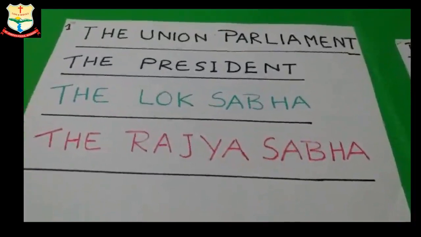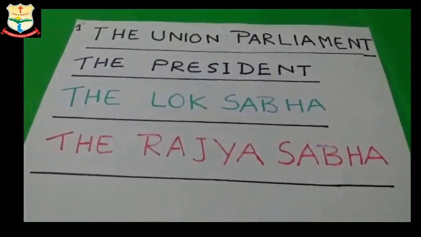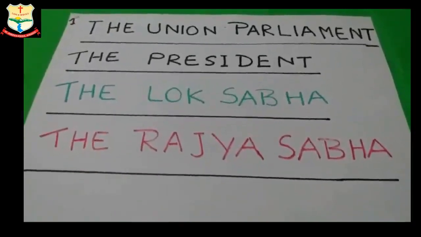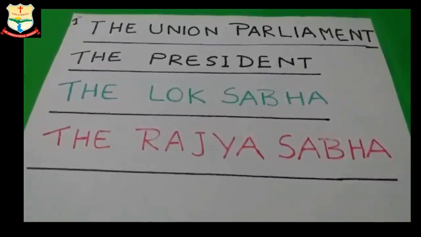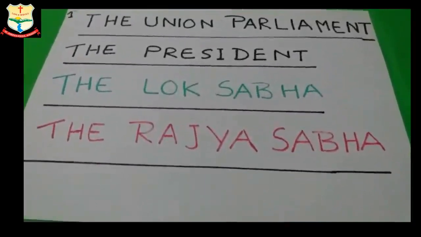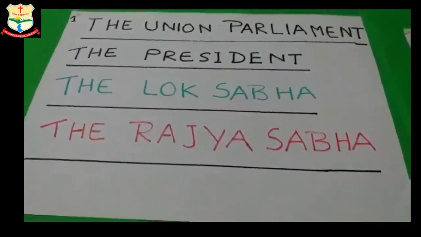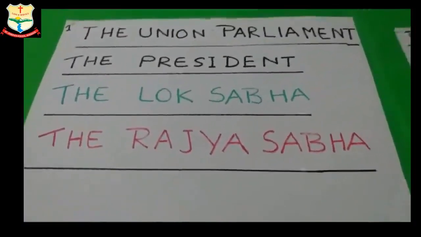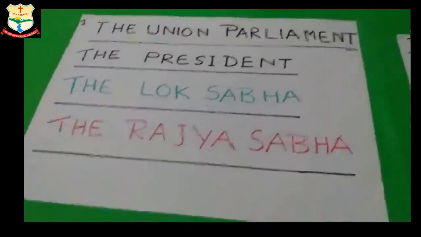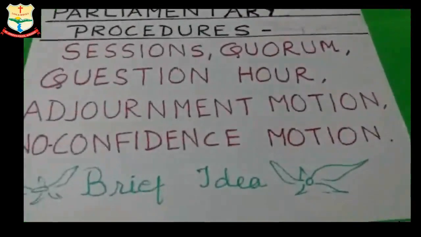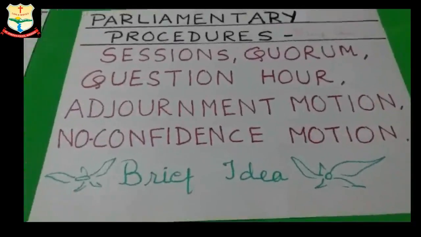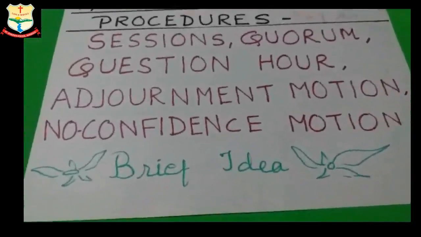Hello, dear students. Last time we did the lesson on the Union Parliament, and we discussed the Lok Sabha, the Rajya Sabha, and the Speaker. Today, another topic from the same chapter: Parliamentary Procedures. In this lesson, we will briefly mention the headings: sessions of the House, quorum, question hour, adjournment motion, and no confidence motion.